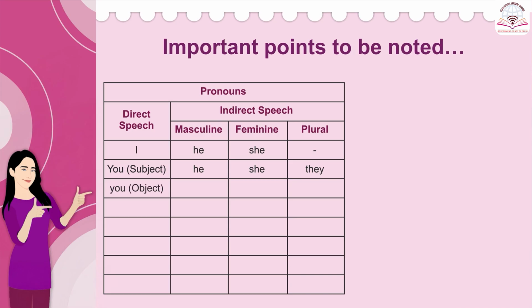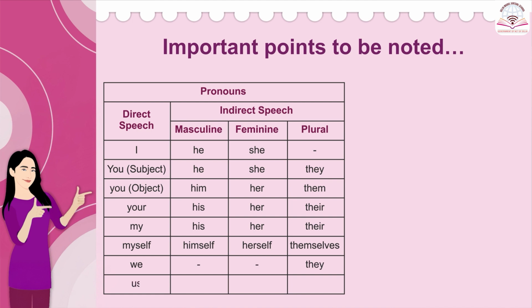If you has been used at the place of object, it will turn into him, her or them. Your changes into his, her or their. My changes into his, her or their. Myself changes into himself, herself or themselves. We becomes they. Us becomes them.